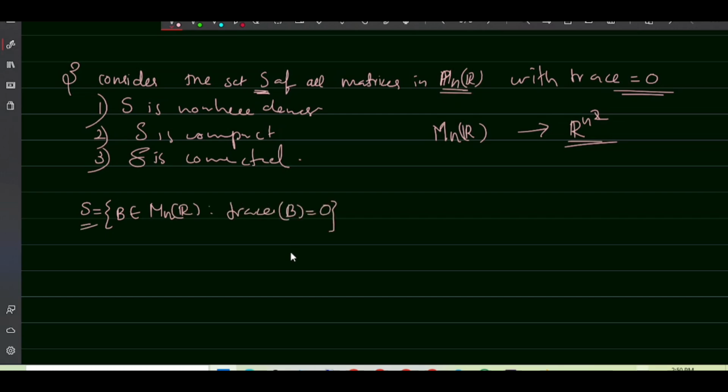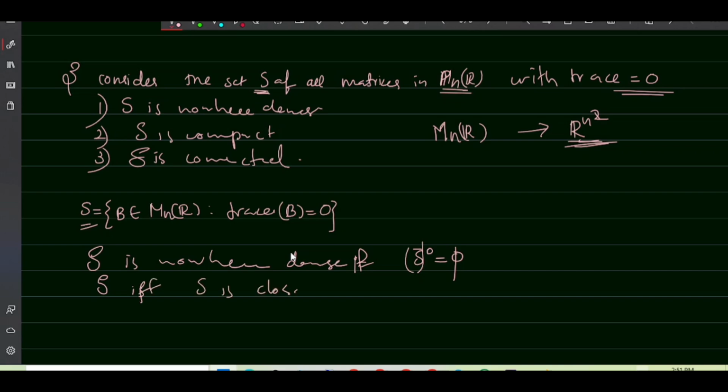Now when we say that the set S is nowhere dense, S is nowhere dense if the interior of S closure is empty. And S is compact if every cover of S has a finite subcover. Equivalently, a subset in R^(n²) is compact if and only if S is closed and bounded.